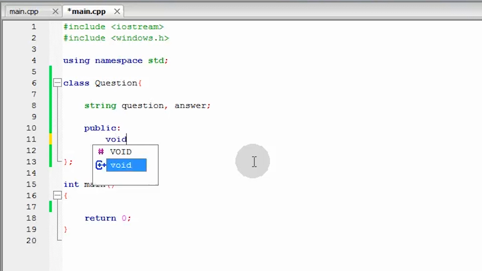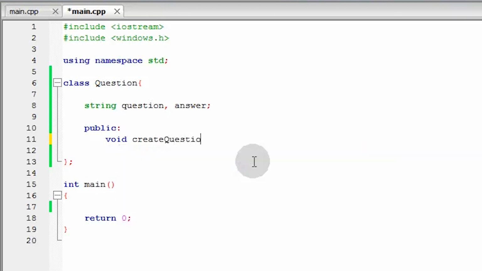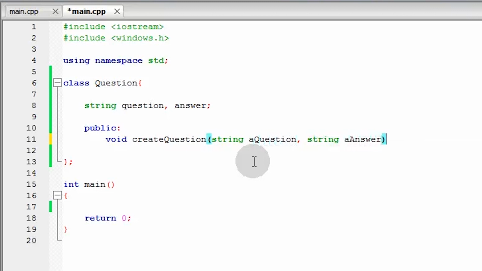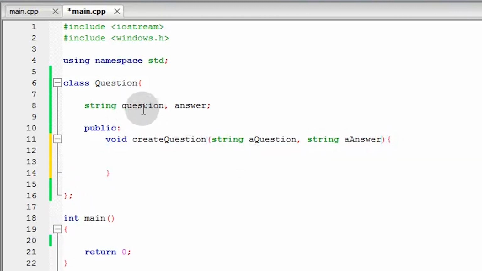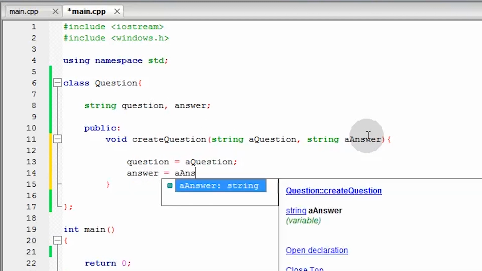So, void, return type, then create question. Now, sa parameter, manghihingi tayo ng string a question, and then string a answer. Then here, a-assign natin yung question dito sa taas dun sa question na hinihingi natin. A question. Then yung answer din natin na nasa taas dun sa answer na hinihingi natin. So answer is equals to A answer.